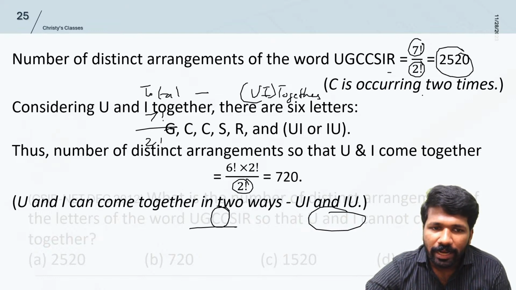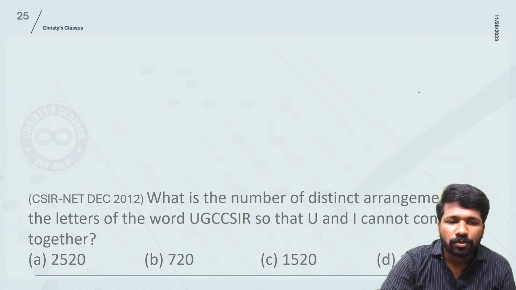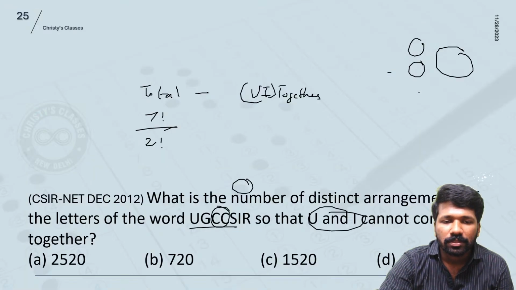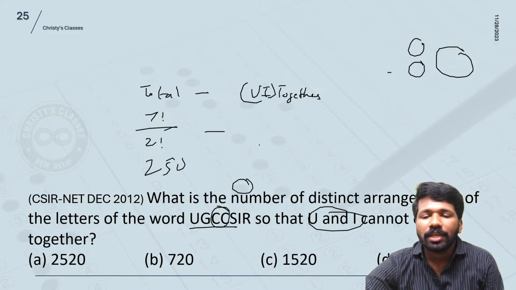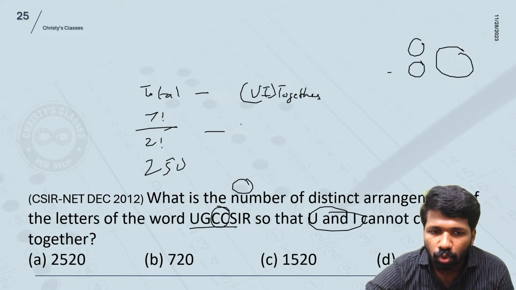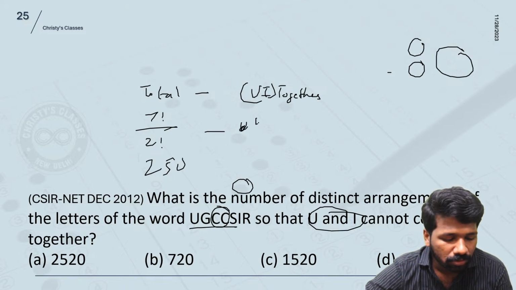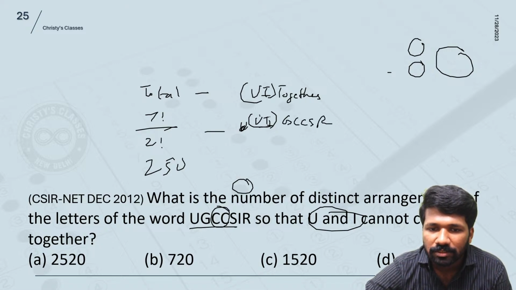2520. So that 2520 will be the total arrangement. From the 2520, you have to subtract what? Just a minute. 2520, you subtract the UI together combination. UI together combination means U and I as a single letter, UI as a single letter, and the other letters G, C, C, S, R as different letters. 1 letter, 2 letter, 3 letter, 4 letter, 5 letter, 6 letter. So 6 factorial ways.